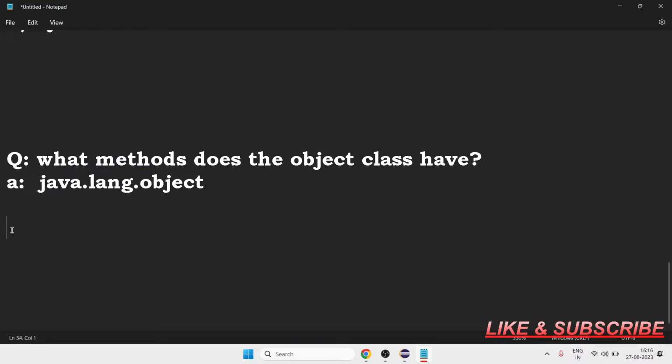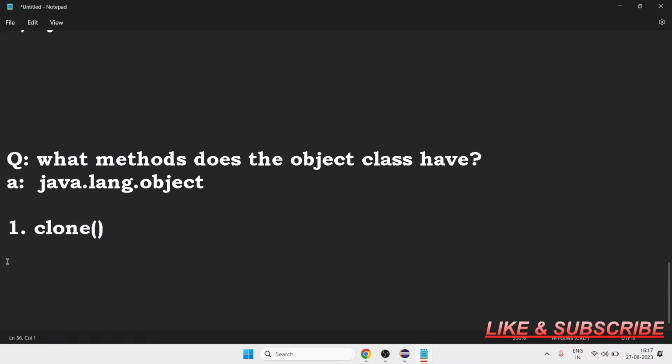Some of the methods are like Object clone. The first method, you will not be using it on a very regular basis, but for understanding I can tell you that there is a clone method with which you can actually clone the whole object. It generally throws CloneNotSupportedException. It creates and returns a copy of the object, whatever object you want to clone.